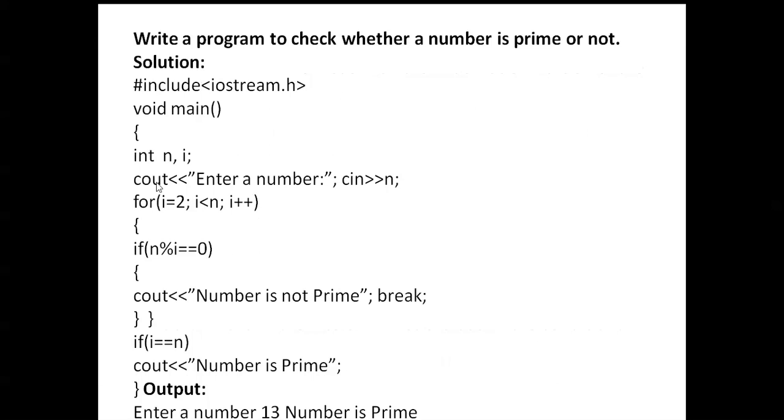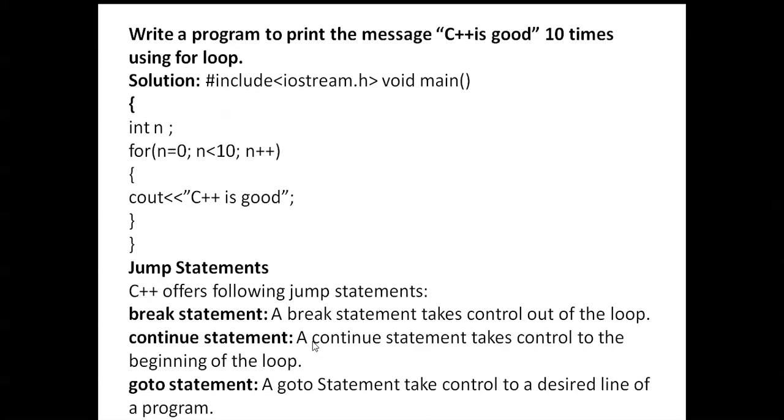Here a for loop is there: initialization, i less than n, i plus plus. If n modulus i is equal to 0, then print that the number is not prime. Otherwise, the given number is a prime number. Like that, you can also see another for loop program here.